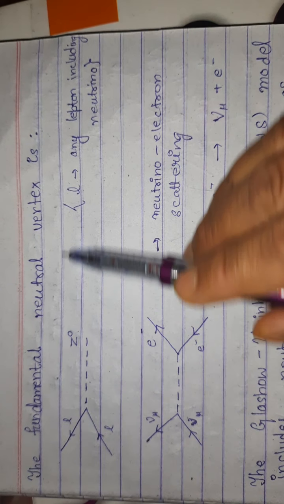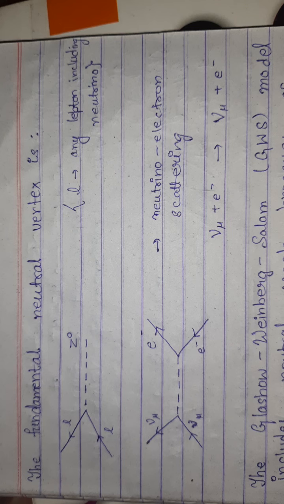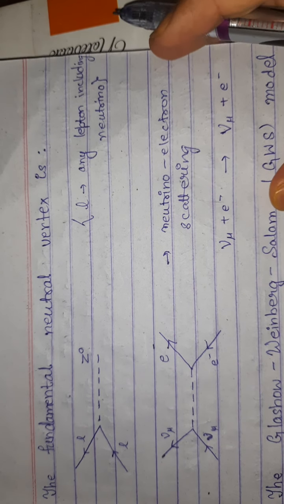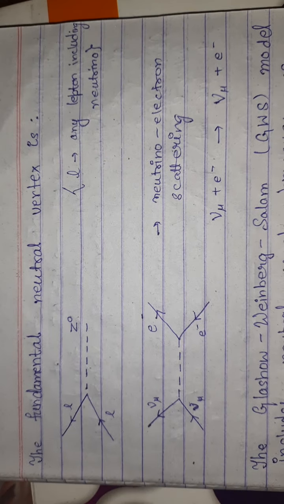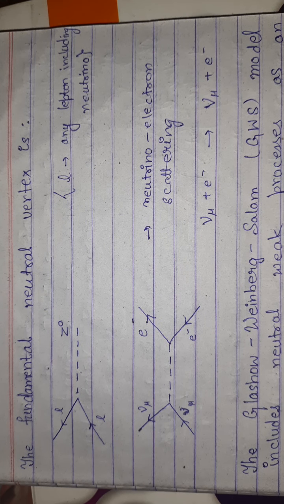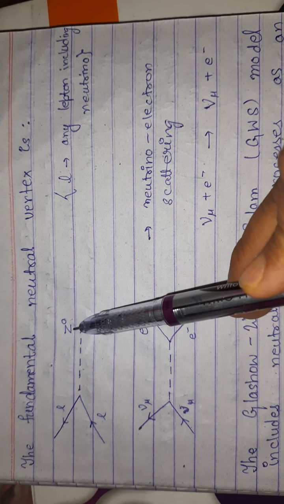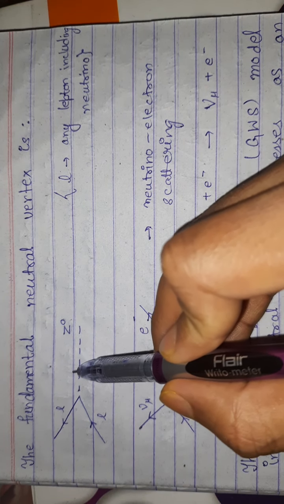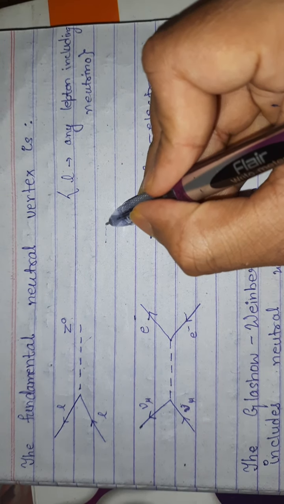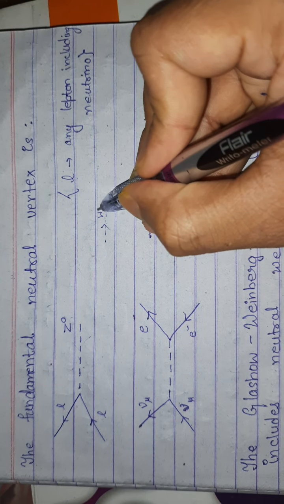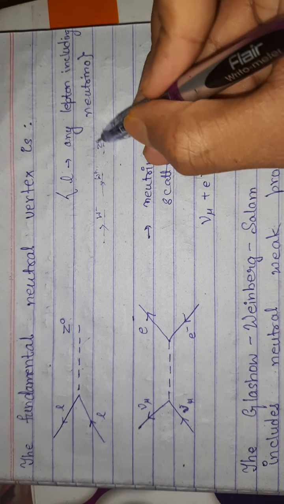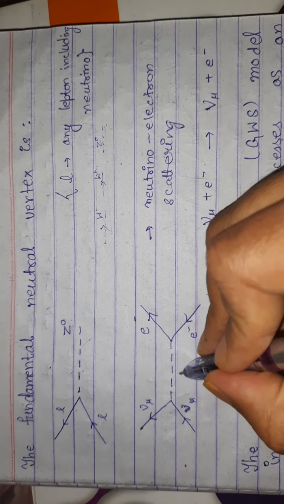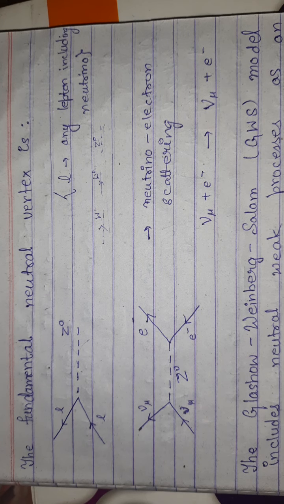The next one is the fundamental neutral vertex. That was for the vertex where W minus or W plus bosons were interacting, and we know that those are charged vertices. Now for the neutral vertex where Z0 is involved, we do not write any sign or direction for Z0. Remember this, that we used a sign for W minus or W plus, but there is no sign for Z0. So if a Z0 boson is involved, we do not write a sign.